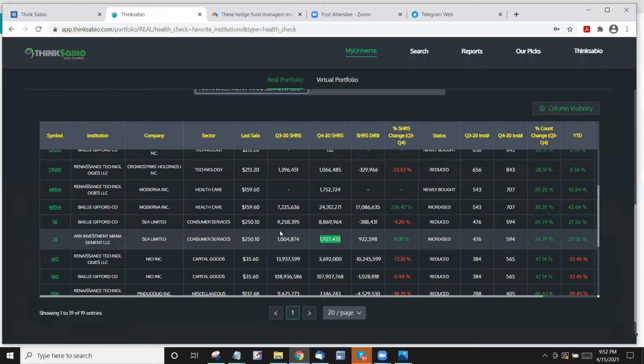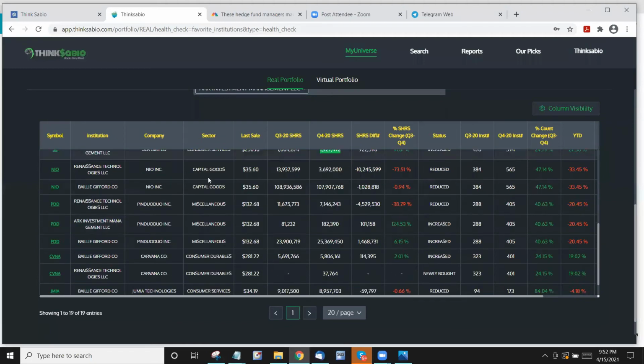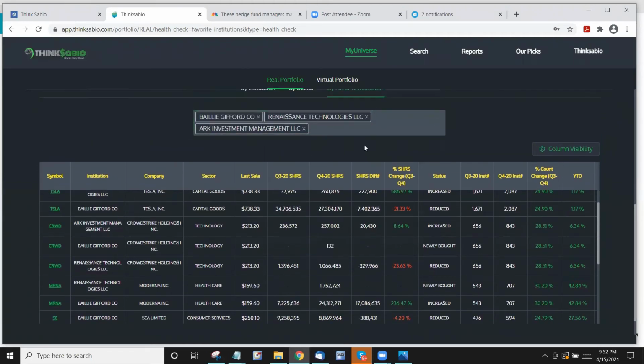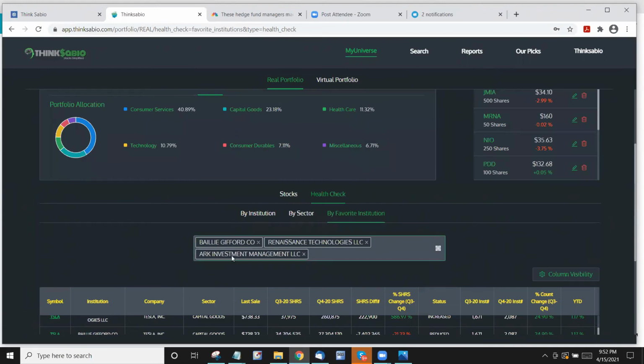According to 13F filings. I know she's posting every day her ETF story, but that is different from these quarterly filings. Okay. So likewise, you can check whatever institutions are your favorites here. And that's how you can do your health check. In the future, you can even save these. Unfortunately, right now we don't have that option, but we will be working on it in future releases. Your favorite institutions, you can save them, so you don't have to type them each and every time you get in here.